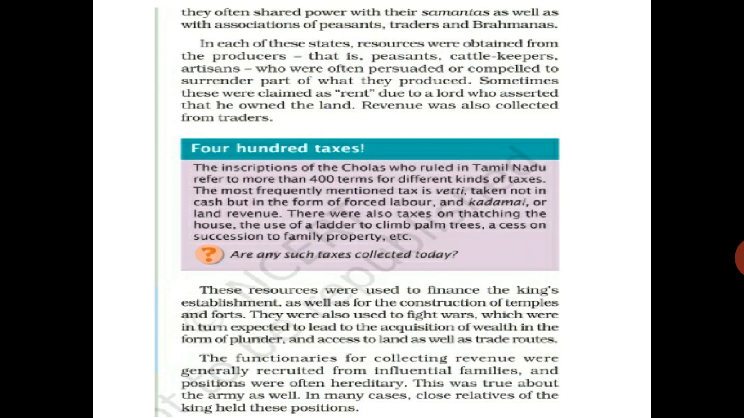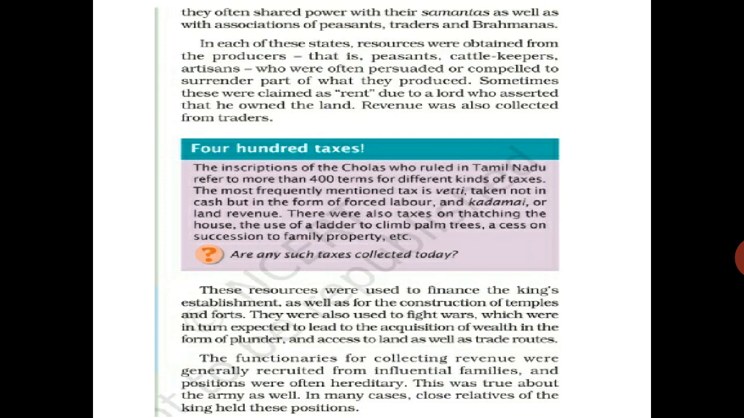Suppose farmers have to pay some part of the wheat. Suppose they are producing wheat, so some part of the wheat they have to give to the king. Like that, they have to give some part of their production, and it was counted as one type of tax. Afterwards, the landlords, those who have land, were also giving some money.